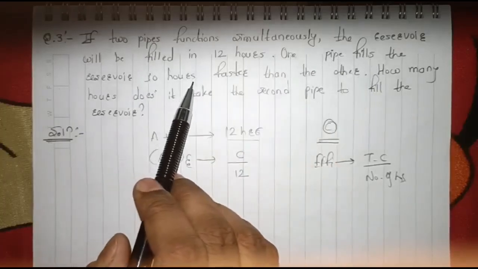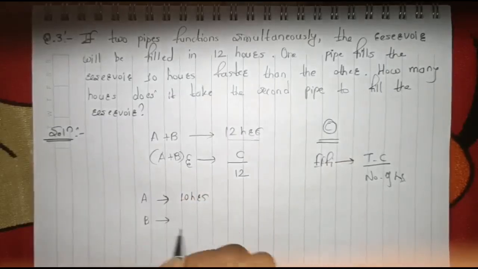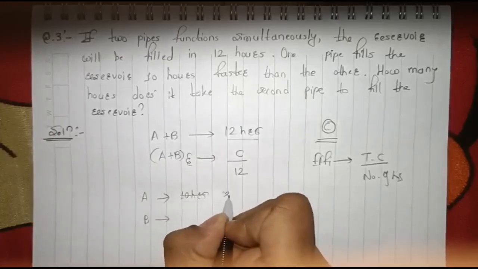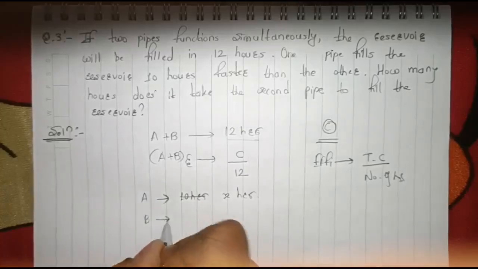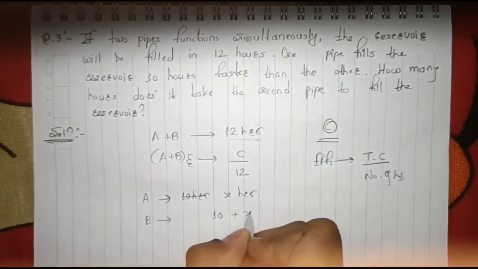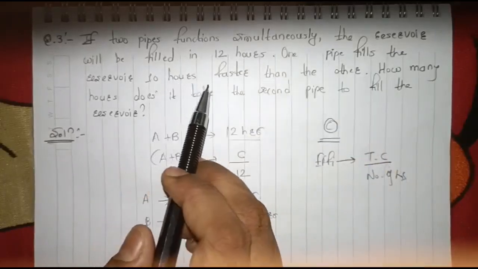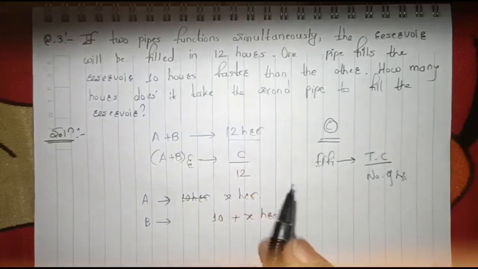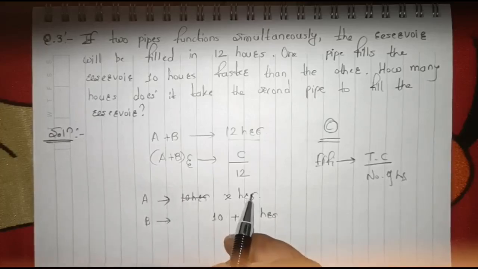One pipe fills the reservoir 10 hours faster than the other. Just consider your A is filling your reservoir in X hours. So B will be filling it in 10 plus X hours, right? Because one pipe is filling the reservoir 10 hours faster than the other, means 10 plus X. So B would be 10 plus X and A is X, right?